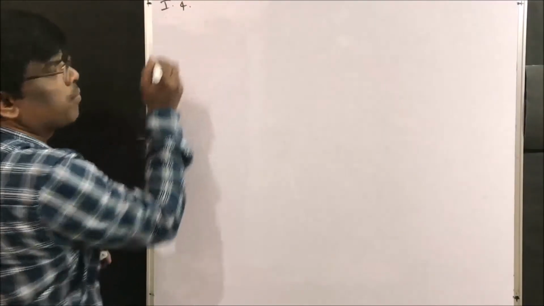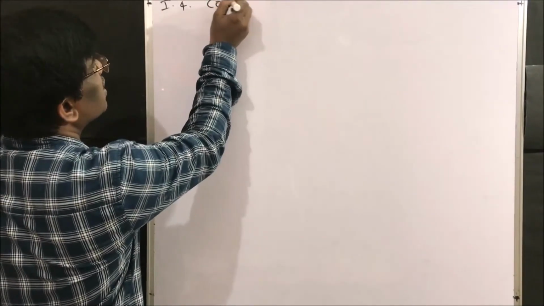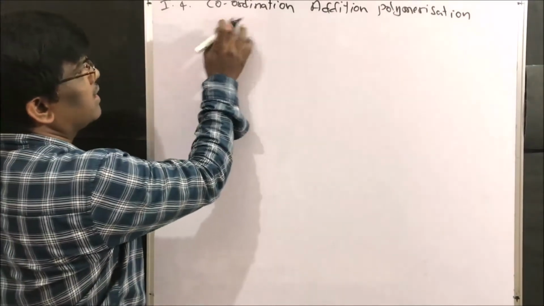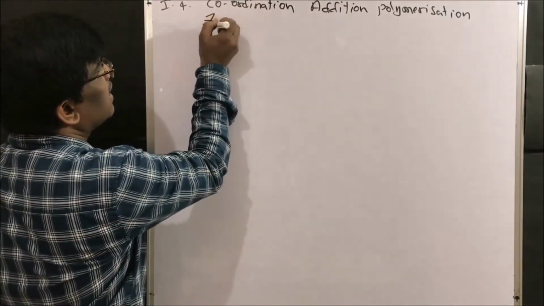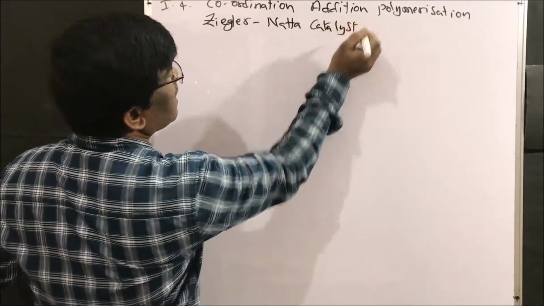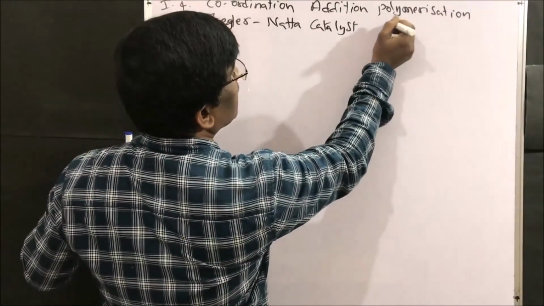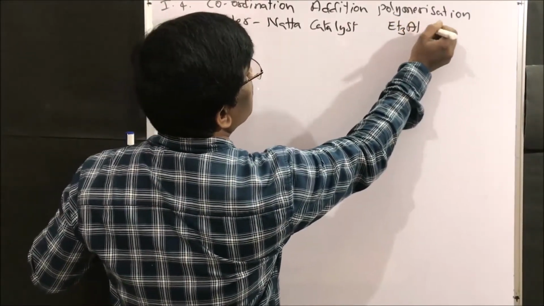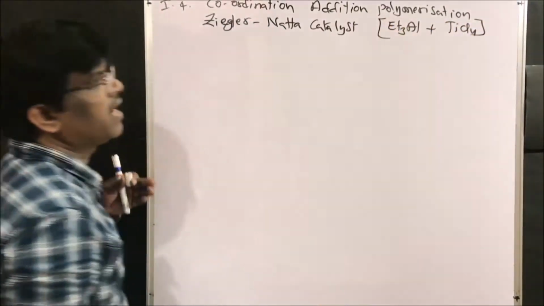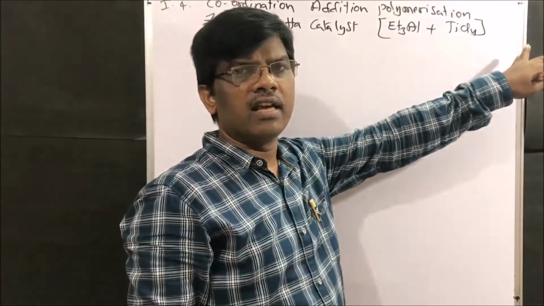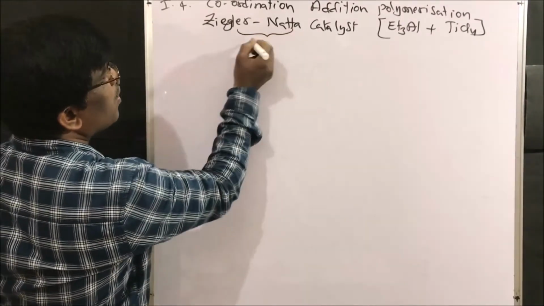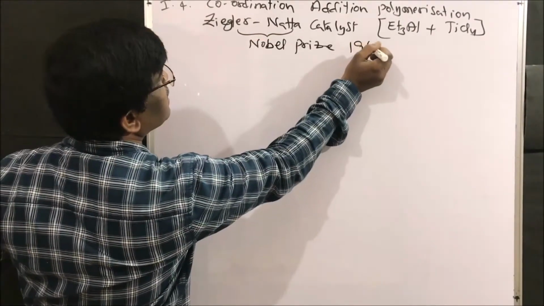Yes, friends. Under addition polymer reactions, coordination addition polymerization, the main important aspect is the Ziegler-Natta catalyst. What is Ziegler-Natta catalyst? It is the combination of triethyl aluminum plus titanium tetrachloride. This is very important, friends. Because of this invention, these two people got the Nobel Prize in 1963.